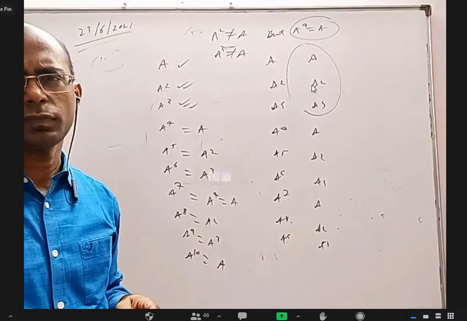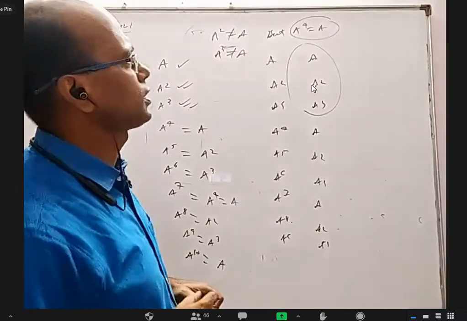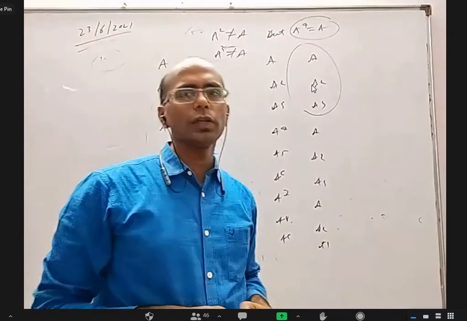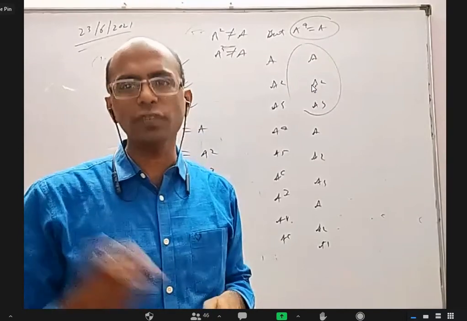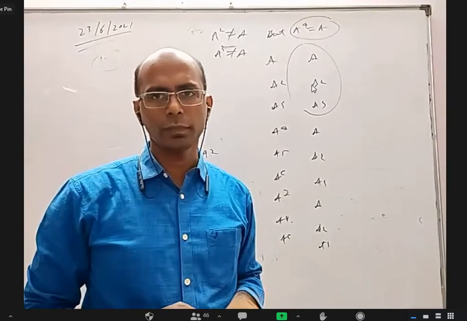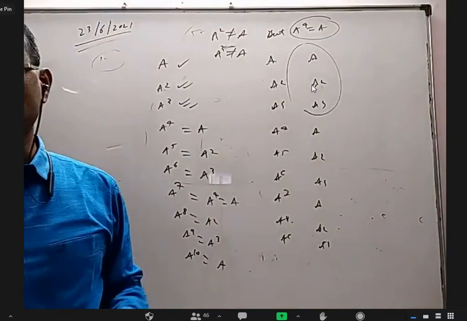If it has an order of 1, then can it be a periodic matrix? Order 1: A square equal to A. Yes, A square equal to A is an idempotent matrix, and it is also a periodic matrix with order 1. You are right. So the idempotent matrix is a subset of the periodic matrix.